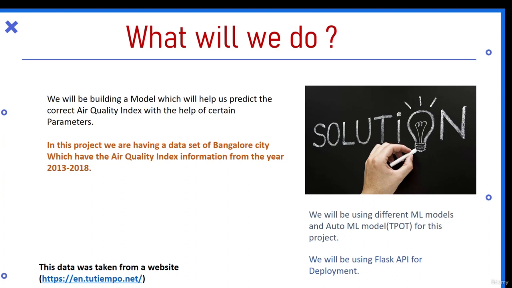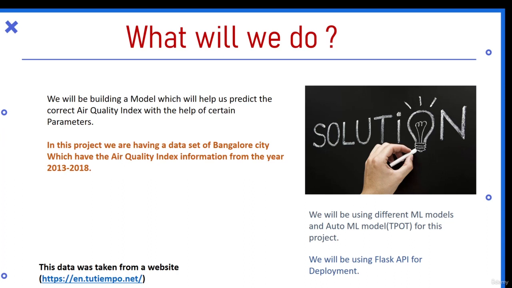Basically, this data is not available directly. This is web scraped data from a website, which I have provided the link to below. That is the Qtempo website. On this website, you will find all the weather forecasts and weather information, and this data has been taken from there. It has air quality data, forecast data, and weather data of all the cities from all over the country, day to day. It is a pretty amazing website. You should check it out.